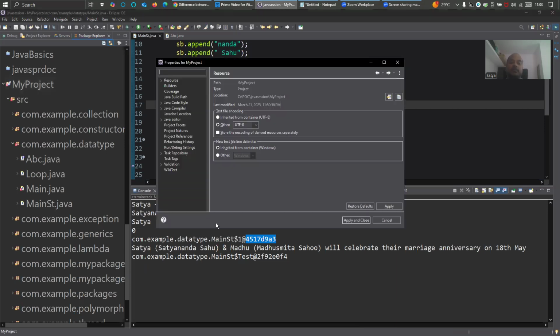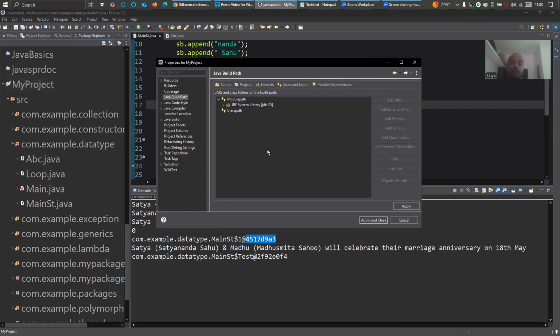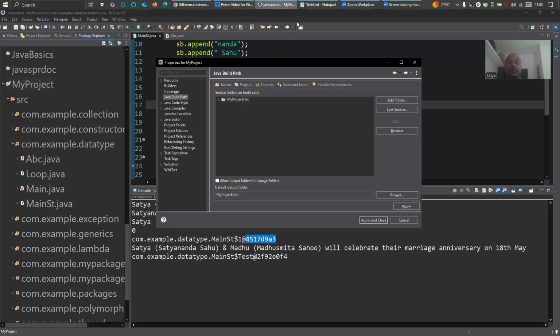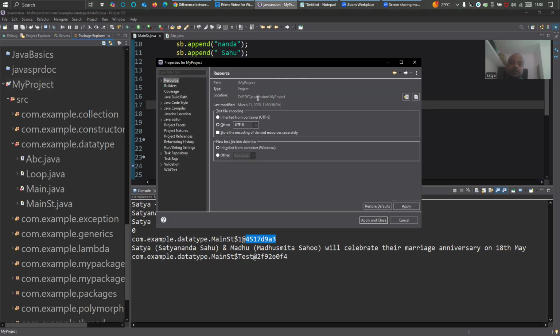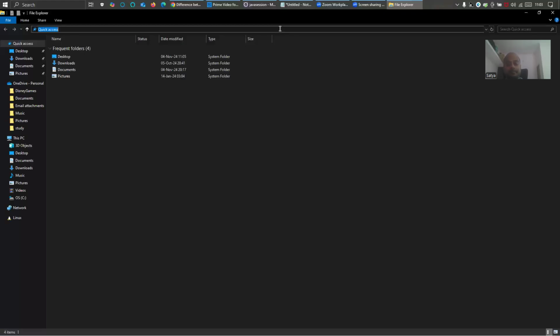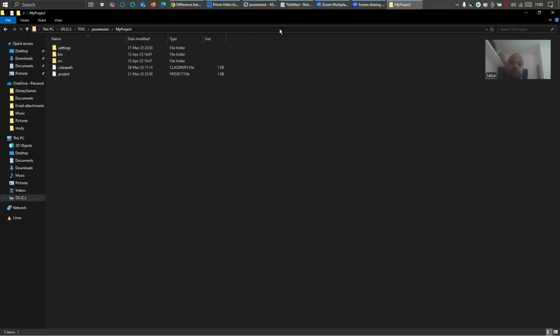Let me see where it is producing and keeping the classes, in my bin folder. Let's see if I can find that part. The bin folder.